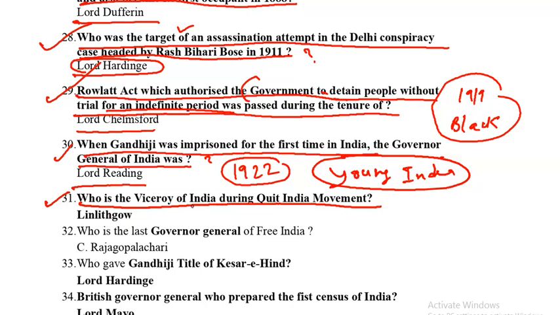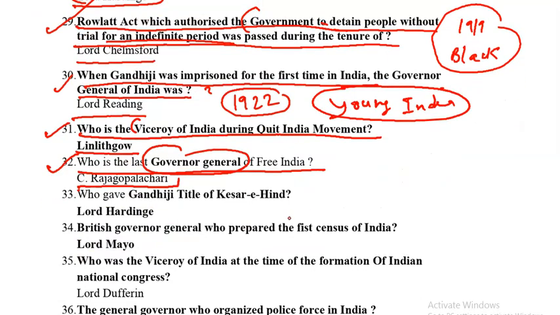The Quit India movement, so there was a Governor General, right? But who was the Viceroy? It is Lord Linlithgow. Next question. Who is the last Governor General of Free India? It is Rajagopalachari. He was the last Governor General of Free India. After that, the post of Governor General was abolished. That's why he was the last Governor General of Free India.